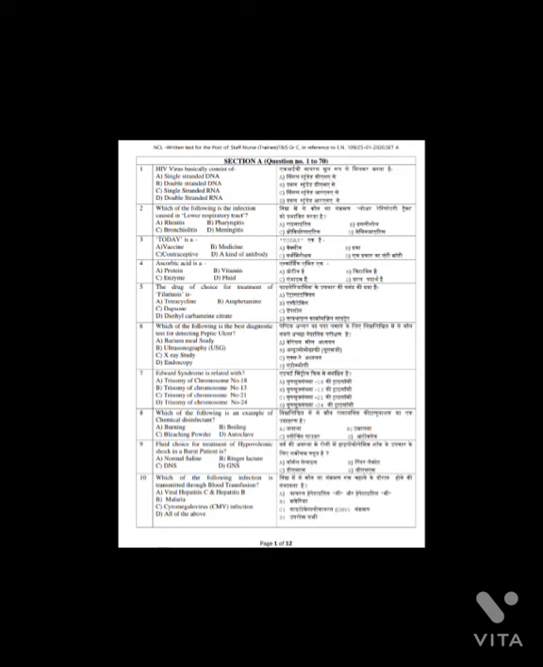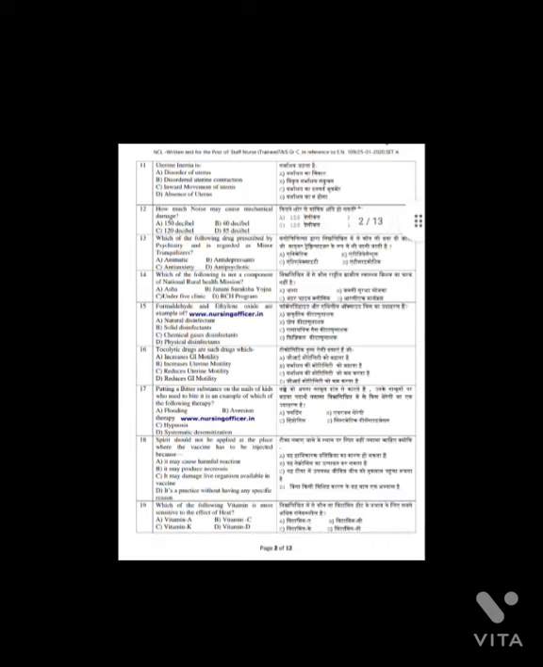Question number 10. Which of the following infection is transmitted through blood transfusion? And the answer is option D, all of the above. Means viral hepatitis, hepatitis B, malaria, cytomegalovirus, all are transmitted by blood transfusion. Question number 11. Uterine inertia is, and the answer is option B, disordered uterine contraction.